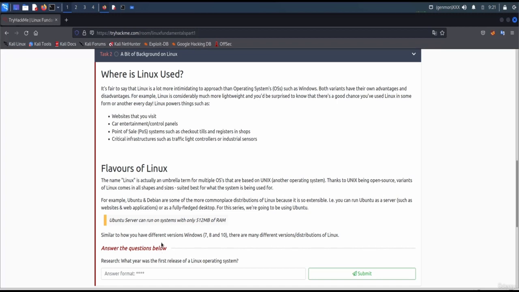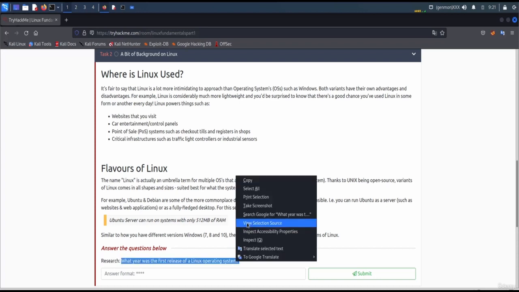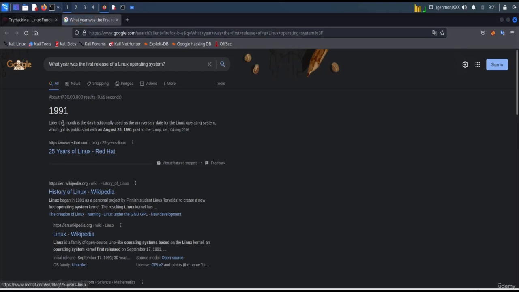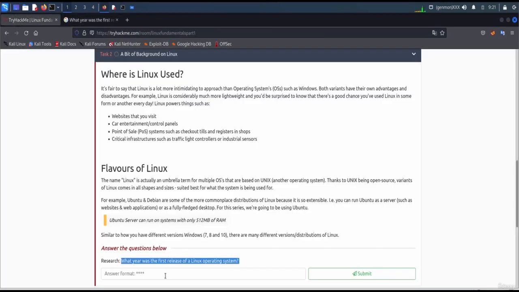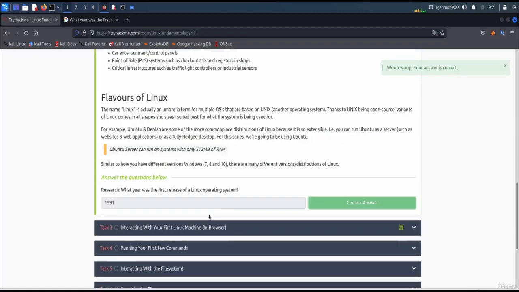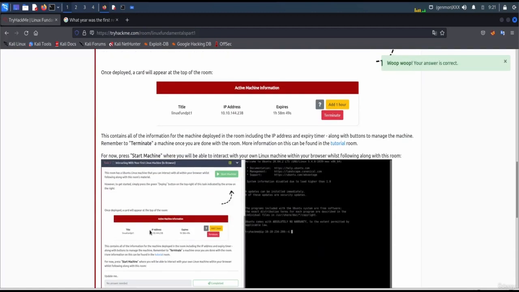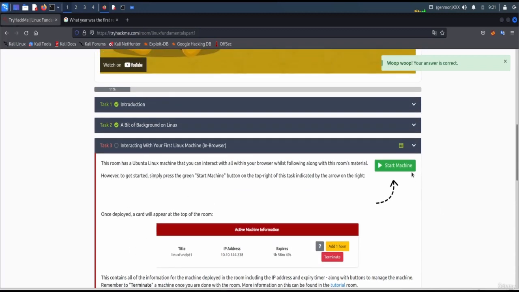Alright, answer the question below. Research what year was the first release of the Linux operating system? So let's Google this. It's 1991, the date traditionally used as the anniversary of the Linux operating system. Okay, 1991, and let's see if the answer is correct.